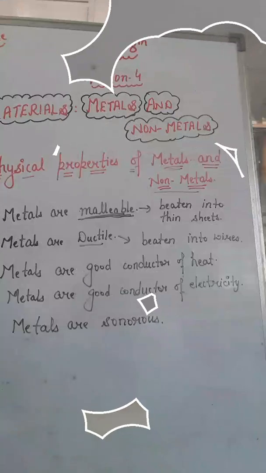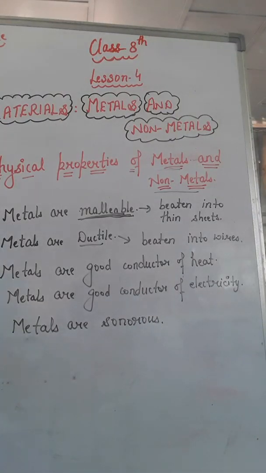But in case of aluminium foil, the bulb is glowing immediately because aluminium foil is made up of metal, and metals are good conductor of electricity. From this activity, I think it is clear to understand that metals are good conductor of electricity. This is your fourth property. Next property, physical properties, metals are sonorous in nature, right? Sonorous means metals produce sound.